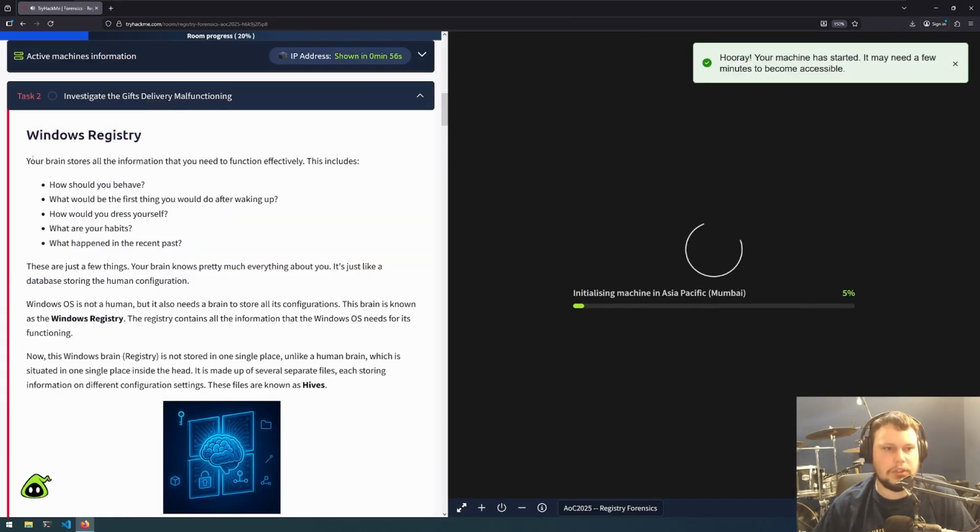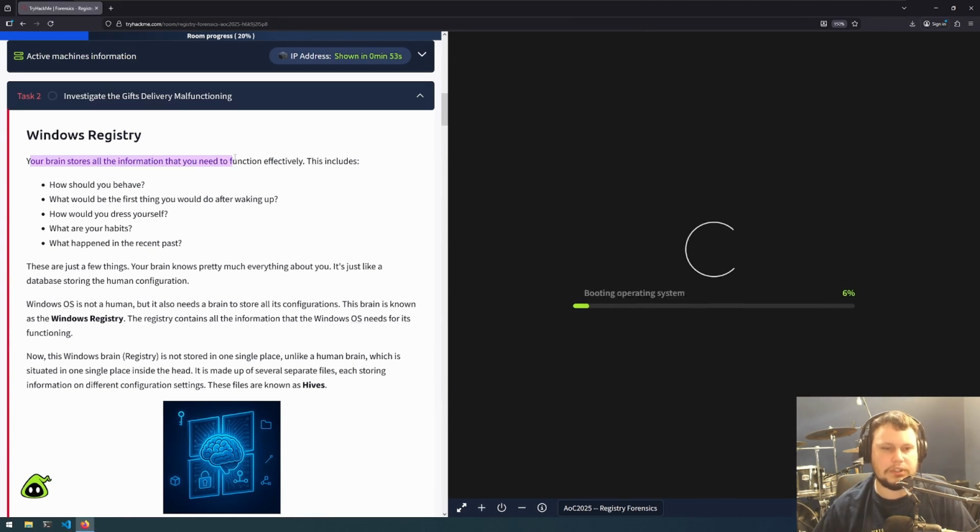Windows Registry. Your brain stores all the information that you need to function effectively. This includes how you should behave, what should be the first thing you would do after waking up, how you would dress yourself, what your habits are, what happened in the recent past. These are just a few things. Your brain knows pretty much everything about you. It's just like a database storing the human configuration.